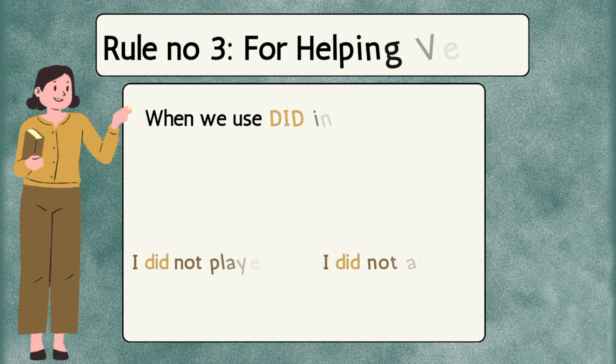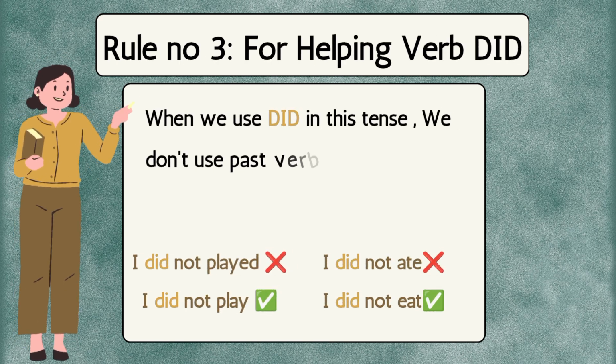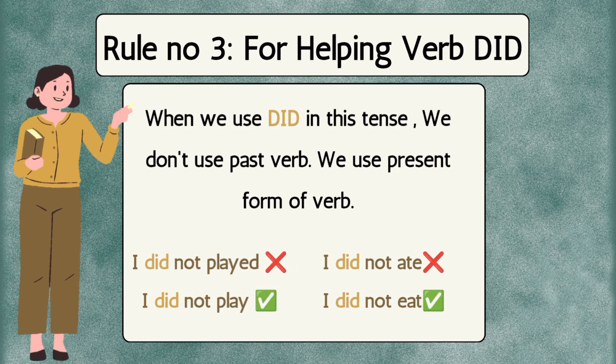Rule for the helping verb did. When we use did in this tense, we don't use the past form of the verb. We use the present form of the verb. Look at these examples.